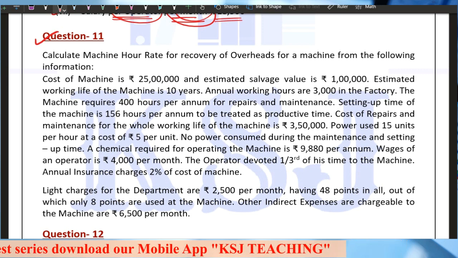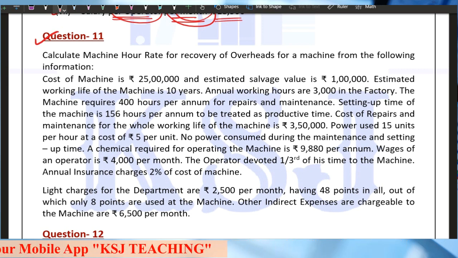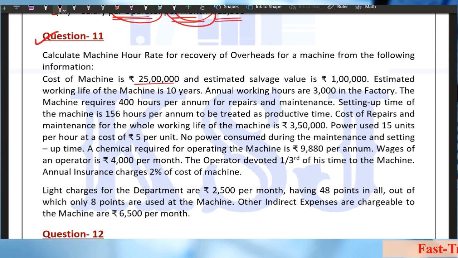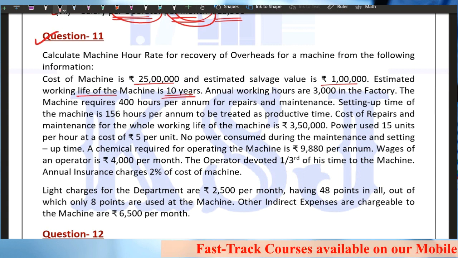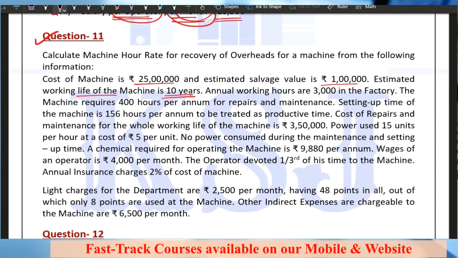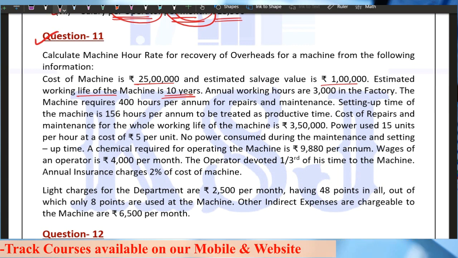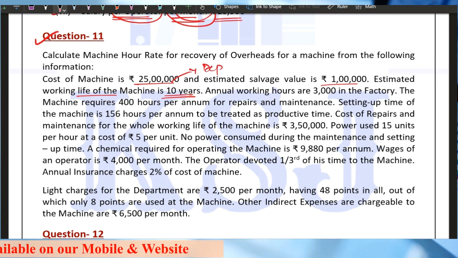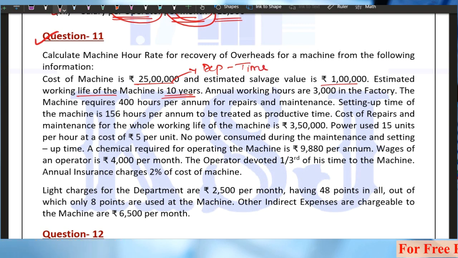Calculate machine hour rate for recovery of overheads for a machine from the following information. Cost of machine 25 lakh rupees. Estimated salvage value 1 lakh. Estimated working life of the machine is 10 years, right? So it is given in time. That means this information is given for the purpose of depreciation, and depreciation is based on time. And I told you if the depreciation is based on time, then it is a fixed charge.